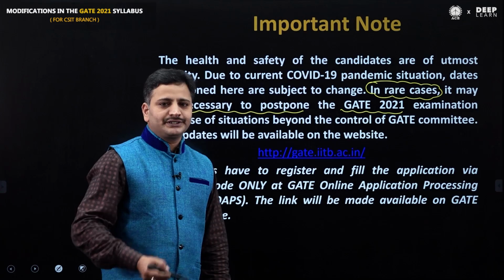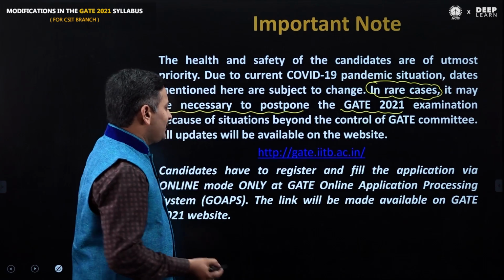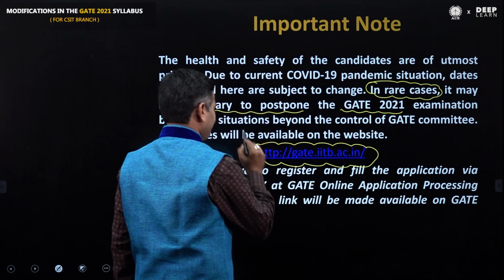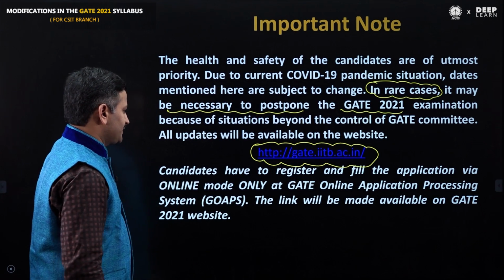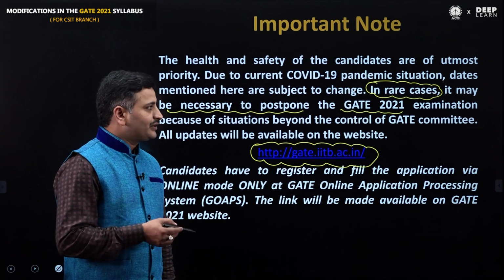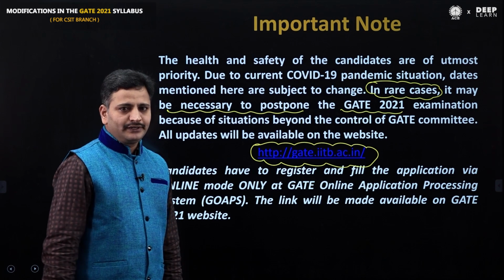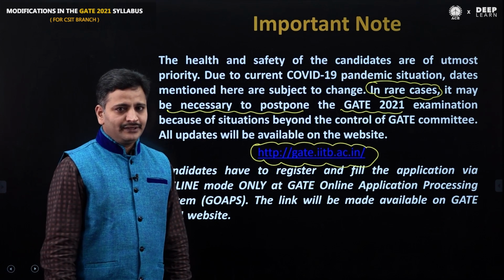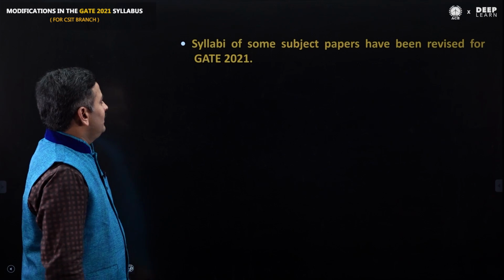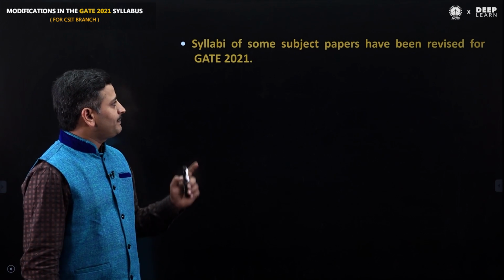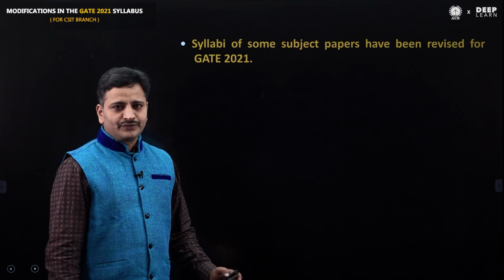Then how will you know that? You can get complete information by browsing this website. The process is completely online only, therefore you have to register through online only. So these are the important dates, and this is an important note. Now let me see what the changes are. Syllabi of some subject papers have been revised for GATE 2021.